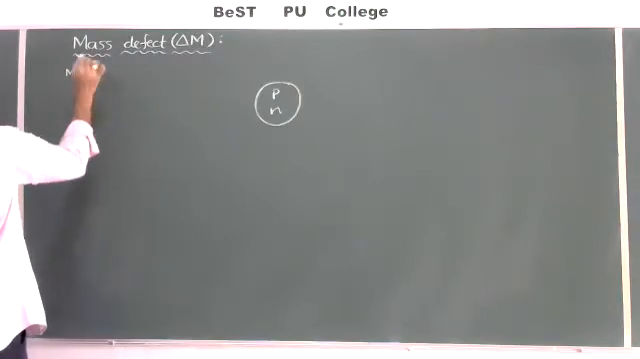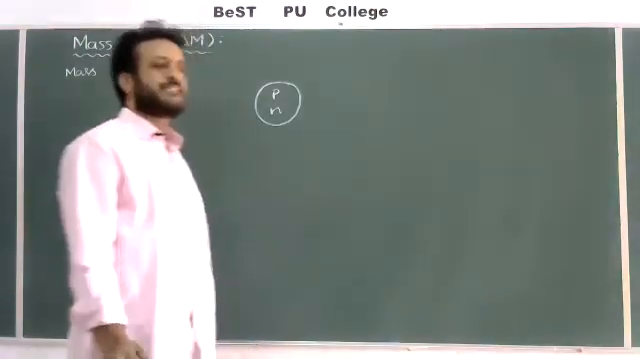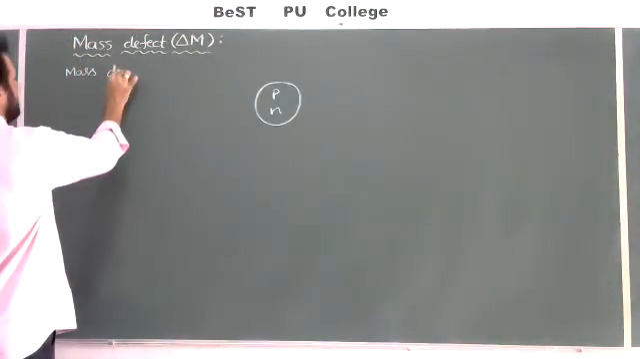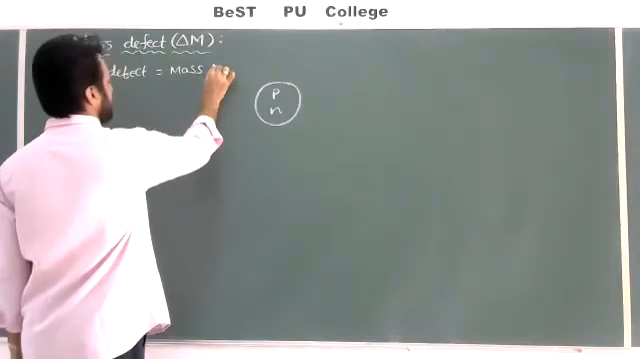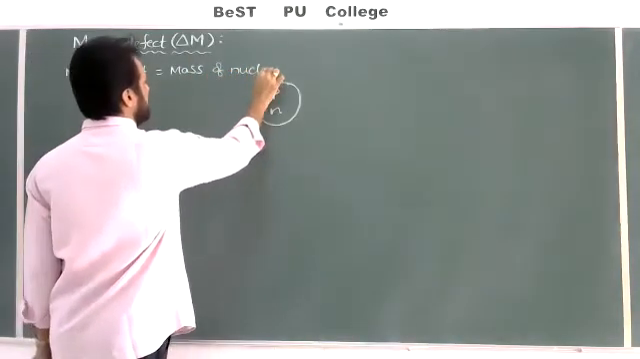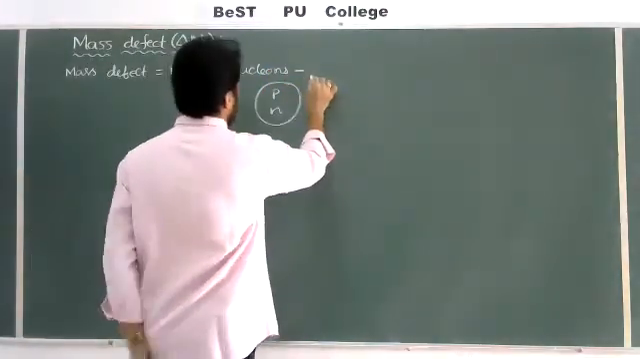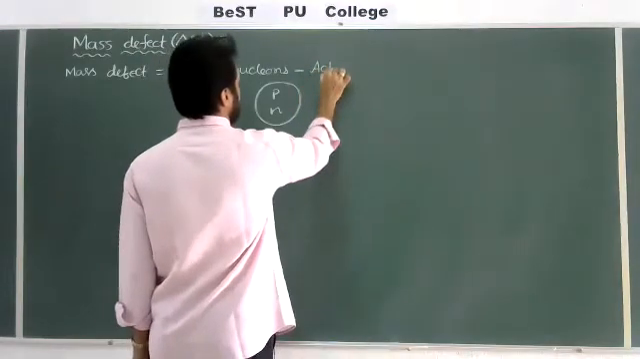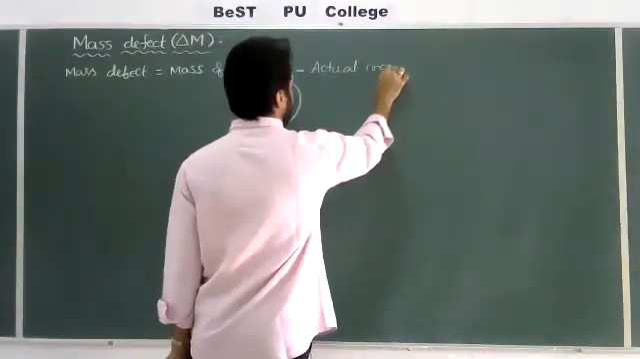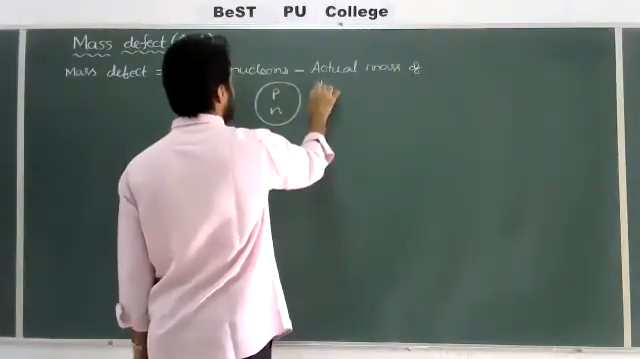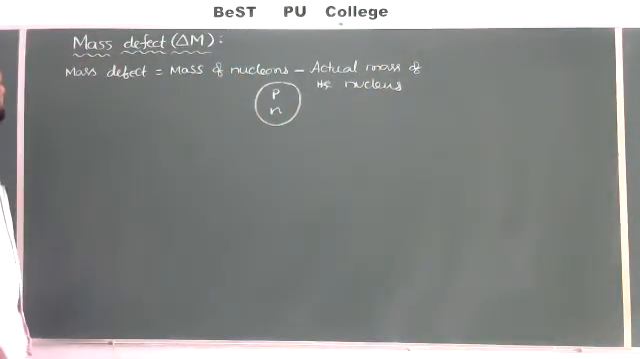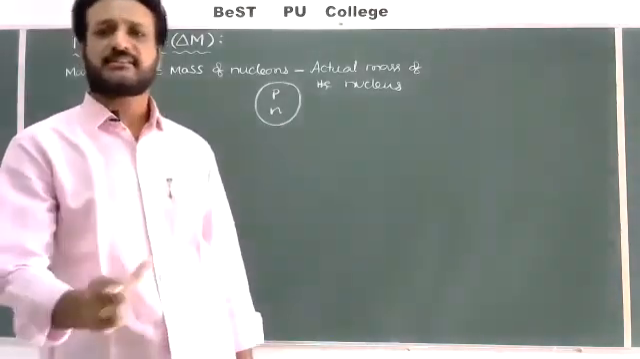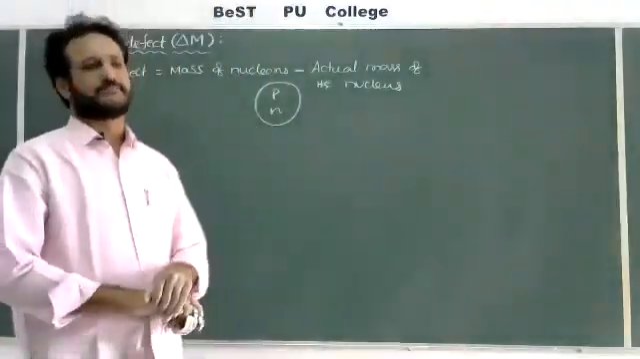So we can write here, mass defect is defined as the difference between the mass of the nucleons and the real or actual mass of the nucleus.